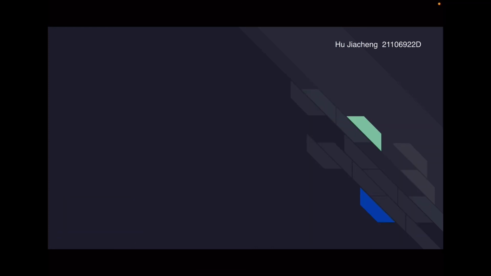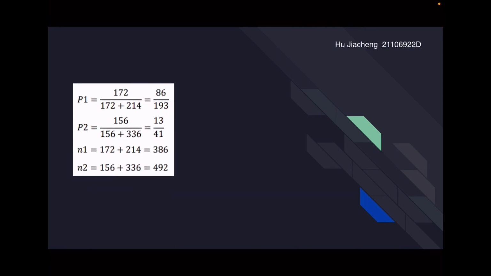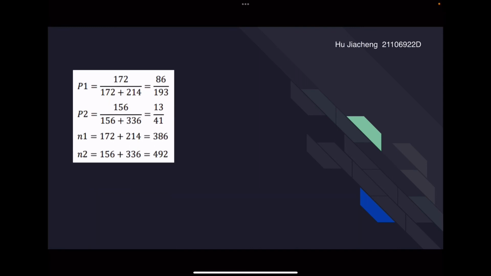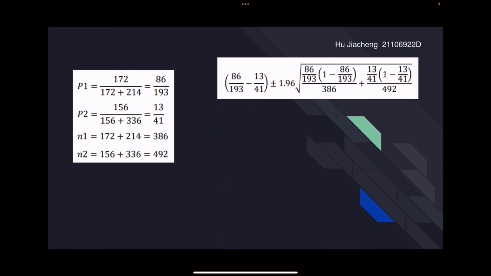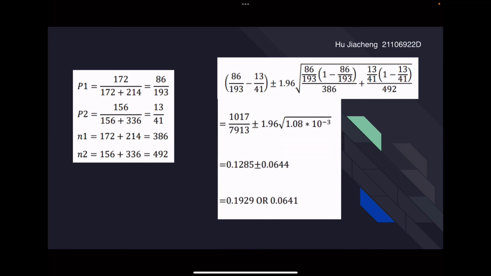And now, I'm going to calculate some figures. P1 equal to 86 over 193. P2 equal to 13 over 41. n1 equal to 386. n2 equal to 492. And we will put these figures into the equation we mentioned before. And we finally got 0.1929 or 0.0641.